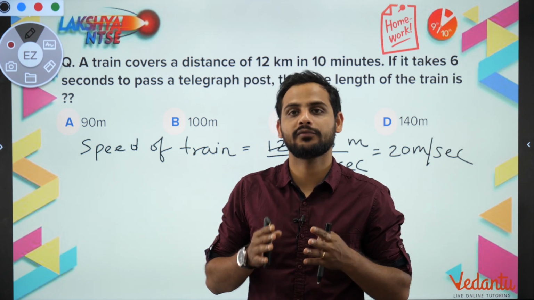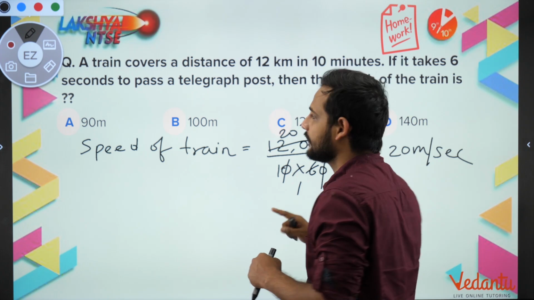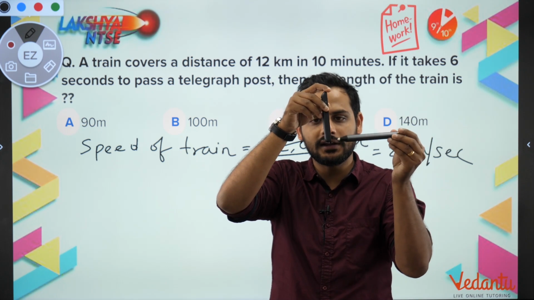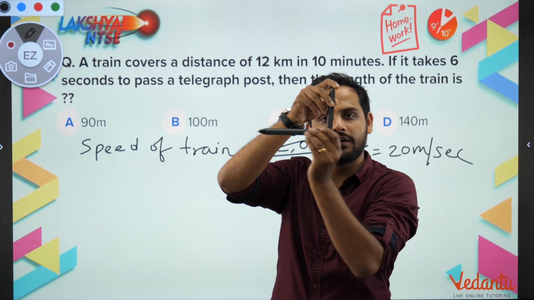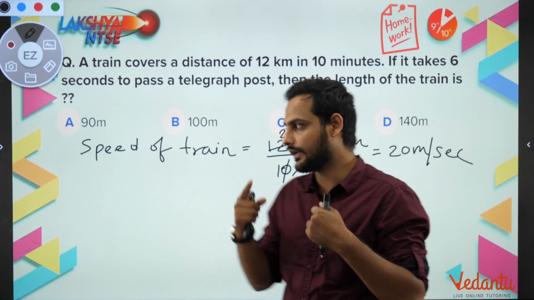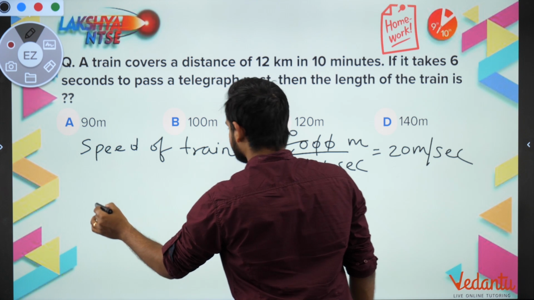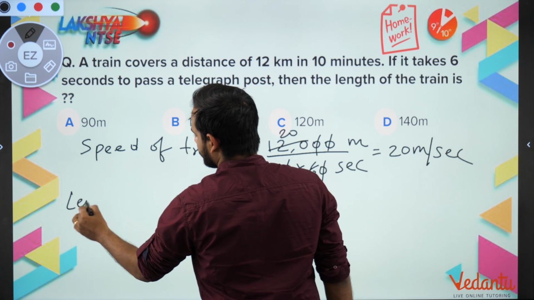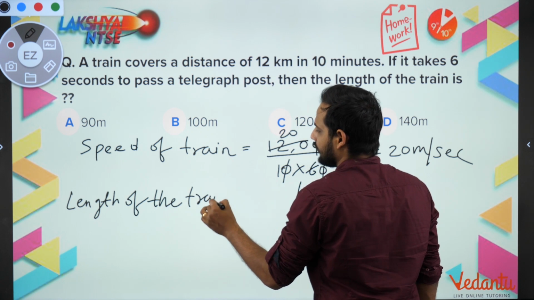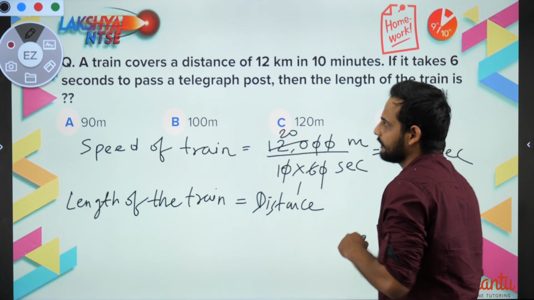The train is moving at a speed of 20 meter per second. Now, when it is passing a telegraph post, it is taking 6 seconds to pass it. As I have told you, when a train has to cross a telegraph post or a flag, whatever it is, the train has to cover a distance of its own length. That means, in this case, to pass a telegraph post, the length of the train will be your distance.